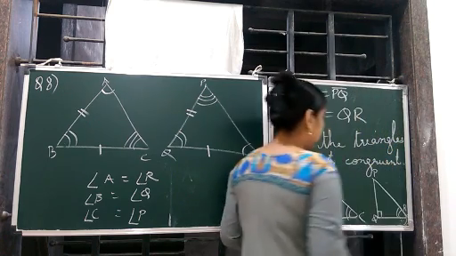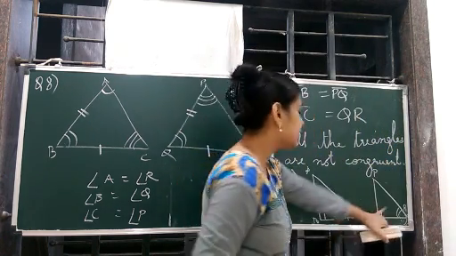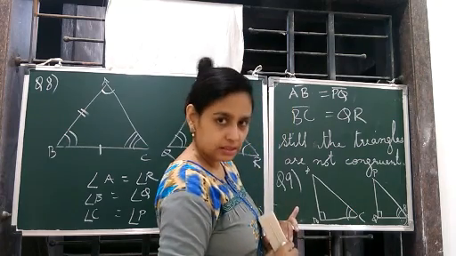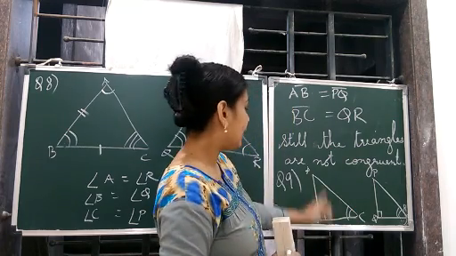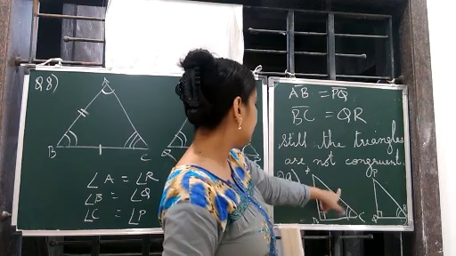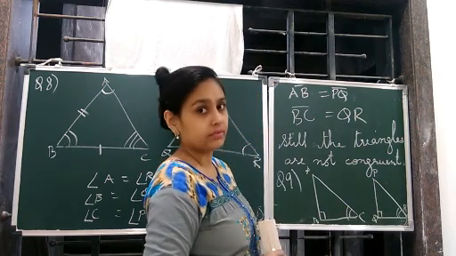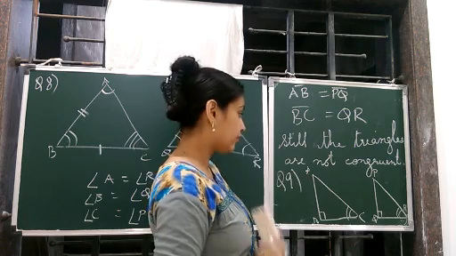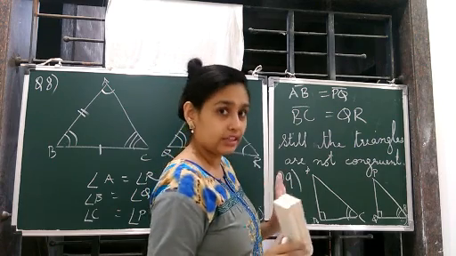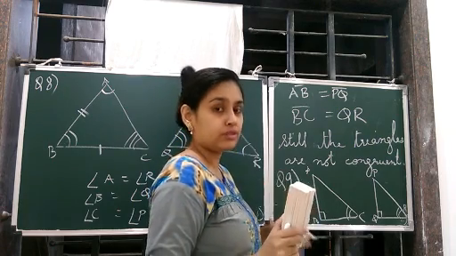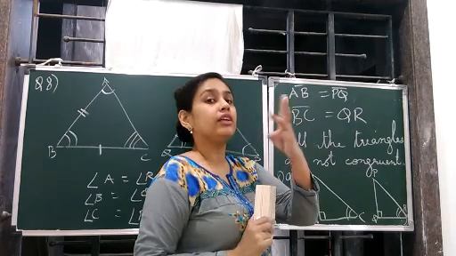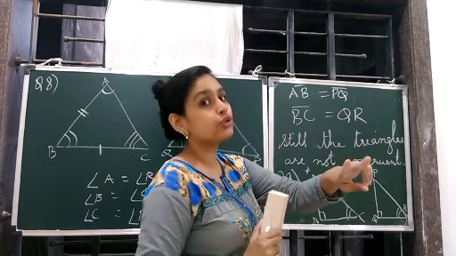So children, you can see, since it is a 90-degree angle, for RHS the hypotenuse has to be equal, but it is not given. Correct? It is not given. So we cannot take the RHS congruency rule, because for the RHS rule we need 3 things, out of which 2 should be given.